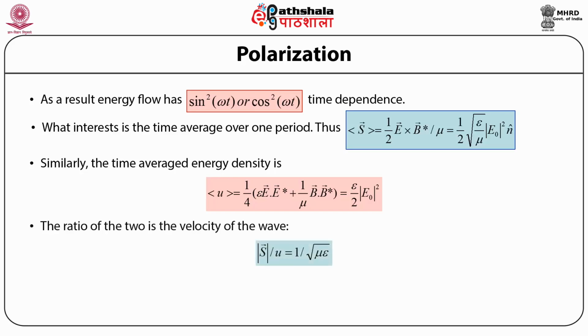Now, if we take the ratio of the two, that is the ratio of the average of the energy flow and the time averaged energy density, then this turns out to be the average of the Poynting's vector upon the average of the energy density is equal to 1 upon under root of mu times epsilon, and this turns out to be equal to the velocity of the electromagnetic wave. Thus, in this manner, we see that the ratio of the time averaged energy flow to the time averaged energy density is simply the velocity of propagation of the electromagnetic wave.